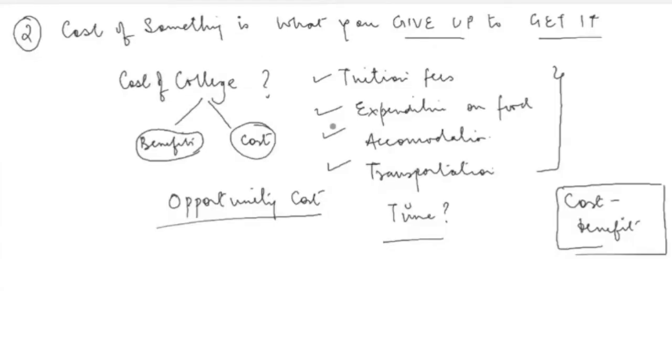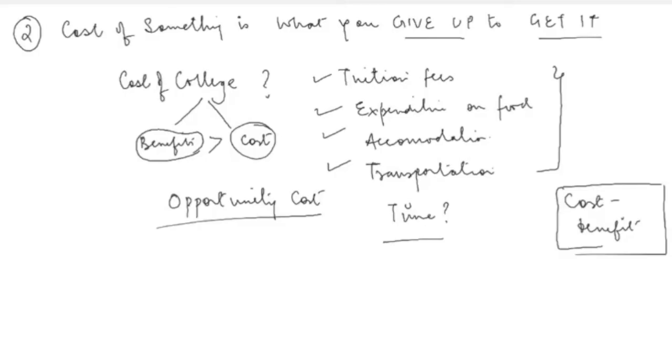We are saying that when we make a cost benefit analysis, whenever we feel that the benefit of a particular action or a particular good is more than its cost, then we often choose to purchase that good or we choose to perform that action. Right now we're talking about going to college. So if ultimately I come up with a decision that yes, going to college is beneficial, benefits that I'm going to get by going to college is going to be greater than the cost that I'm incurring, then I will decide that I want to go to college.